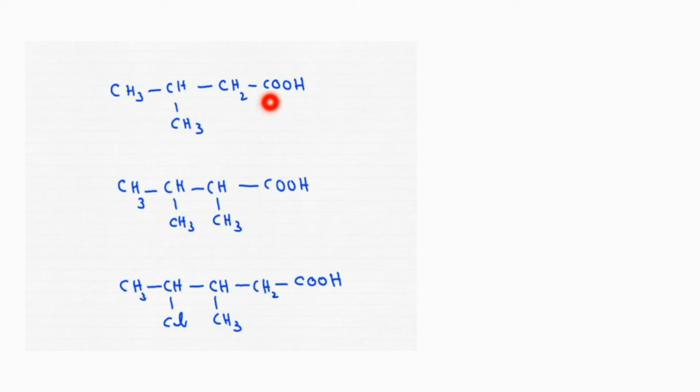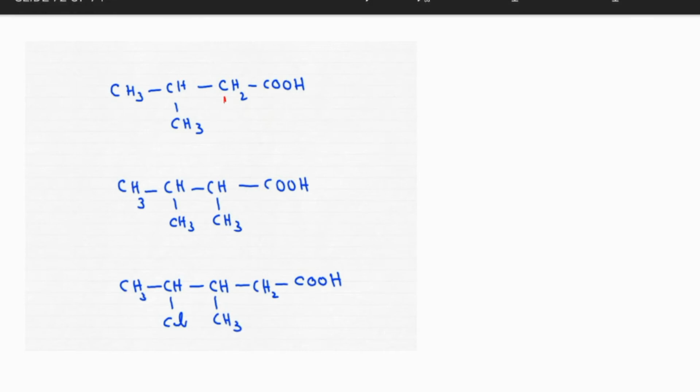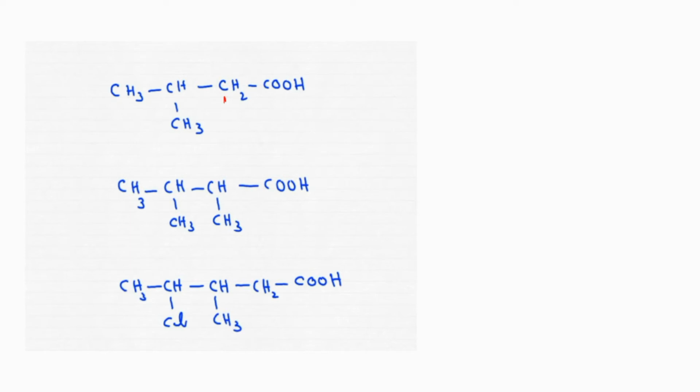Children will often make a mistake. What will they do? They will exclude this carboxylic acid and will start numbering from this carbon atom. That is wrong. The numbering should be done in such a way that the carboxylic acid carbon atom is given first priority. You will have to start numbering from this carbon atom, and from there find the longest carbon chain. Now it has become correct.